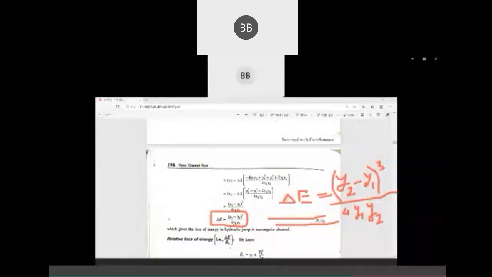So you directly write down this expression and you try to derive. After substituting, you try to derive. This is very simple. It depends on how you proceed. And see if you are getting the same expression or not: (y2 minus y1) whole cube divided by 4 y1 y2.